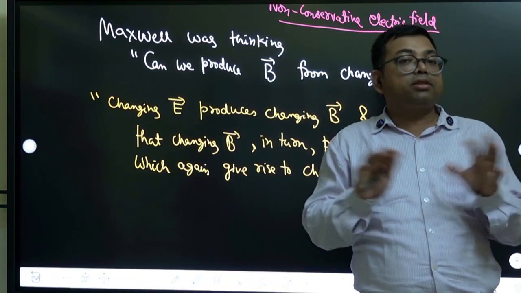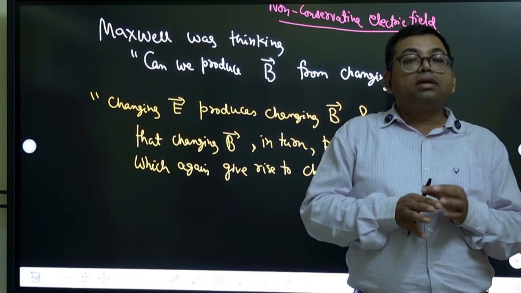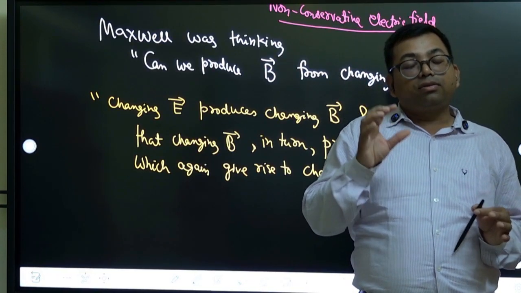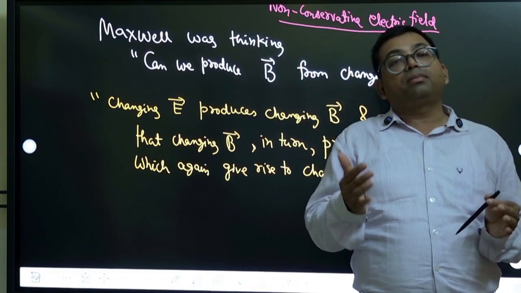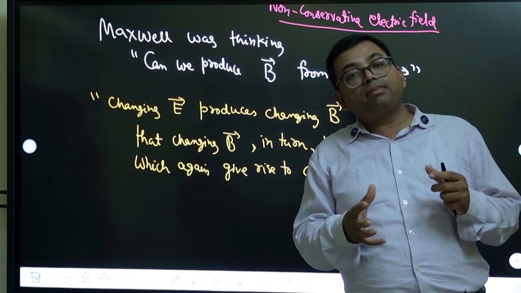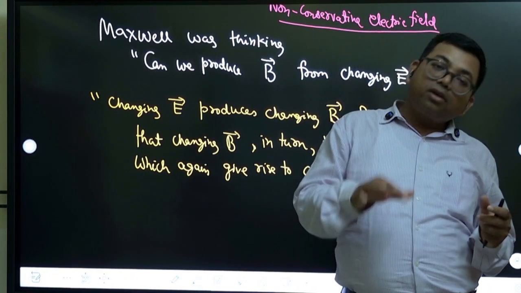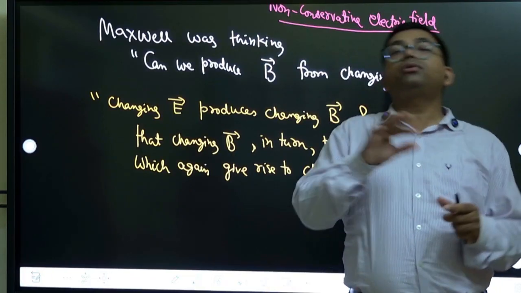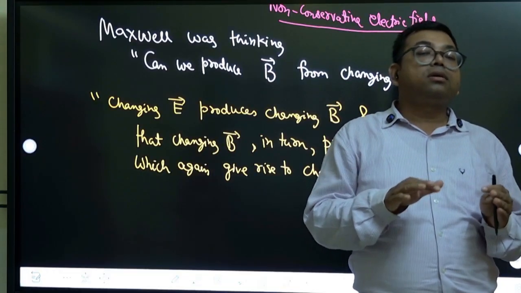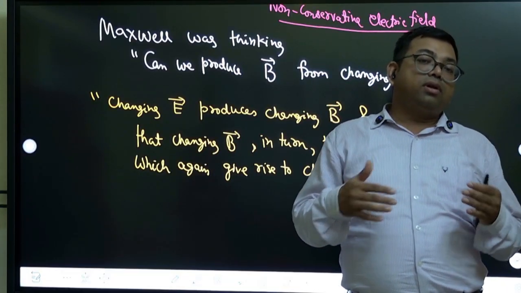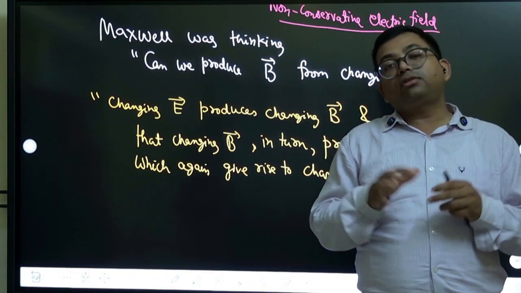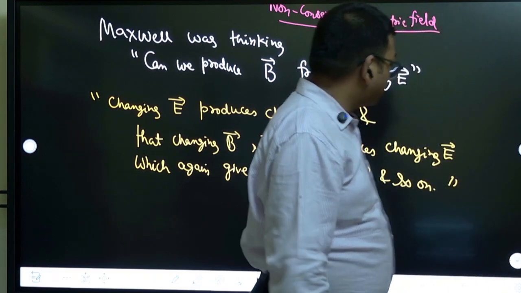What is oscillating? It is not a particle which can oscillate. The values oscillate. The value changes with respect to time. So that oscillating electric field produces oscillating magnetic field, and that oscillating magnetic field again produces oscillating electric field. They keep on producing each other, right? And in that way, energy travels in electromagnetic waves. So that is the topic of this chapter that we will be discussing.